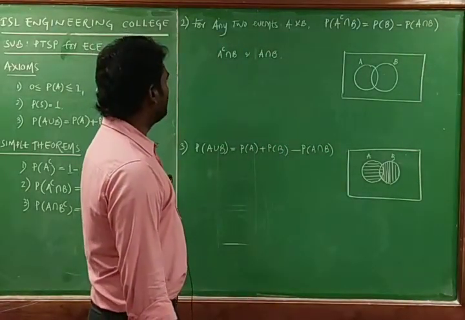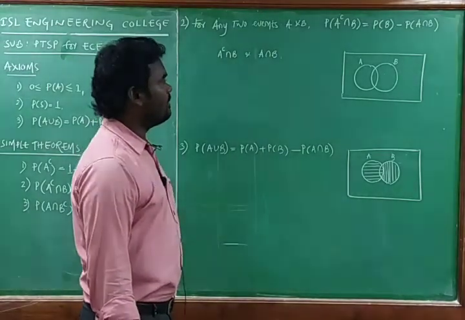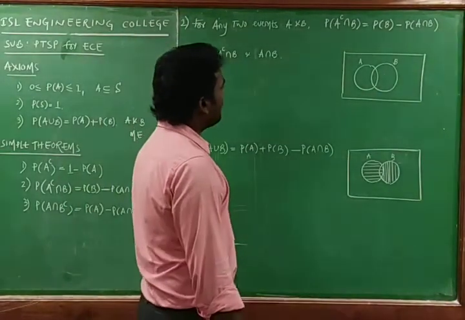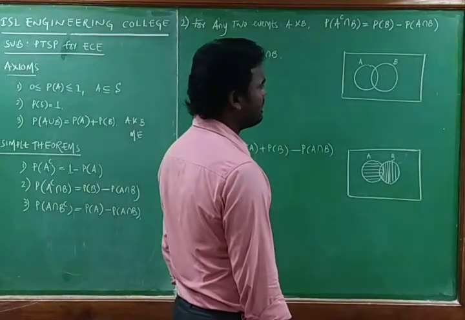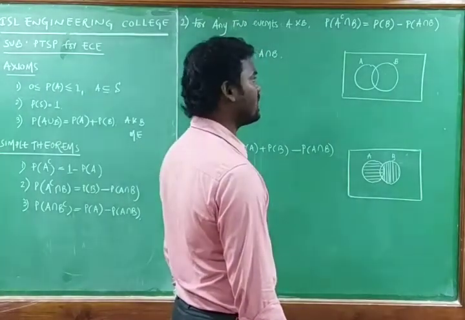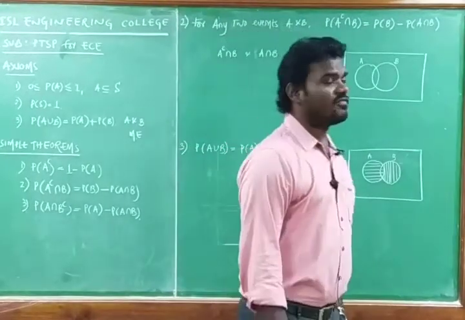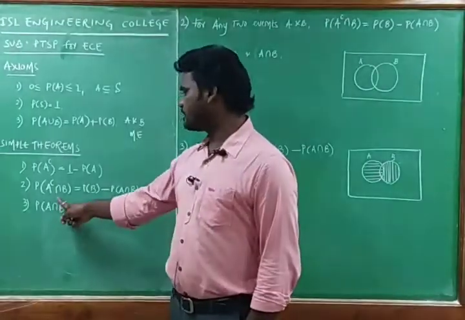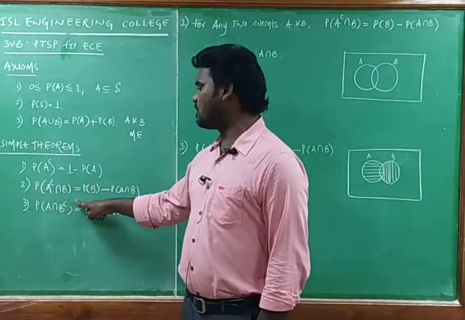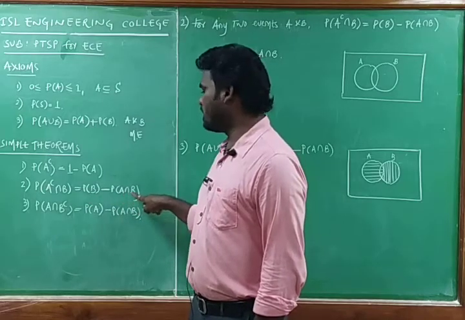That is, the first question in this: for any 2 events A and B, we must prove that probability of A complement intersection B is equal to probability of B minus probability of A intersection B.